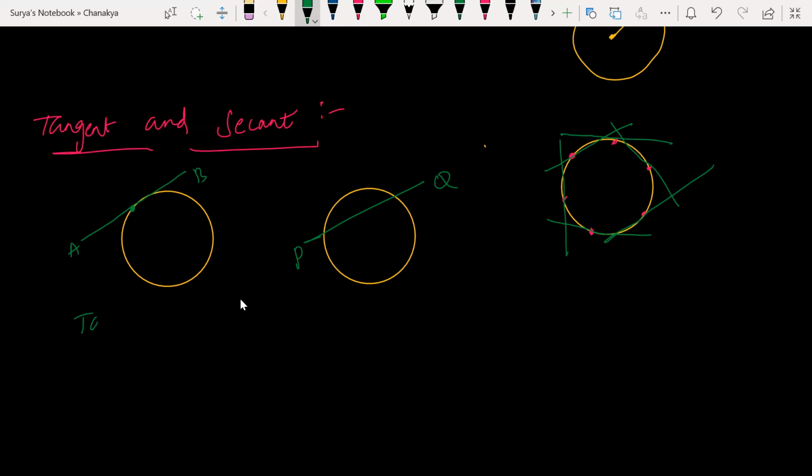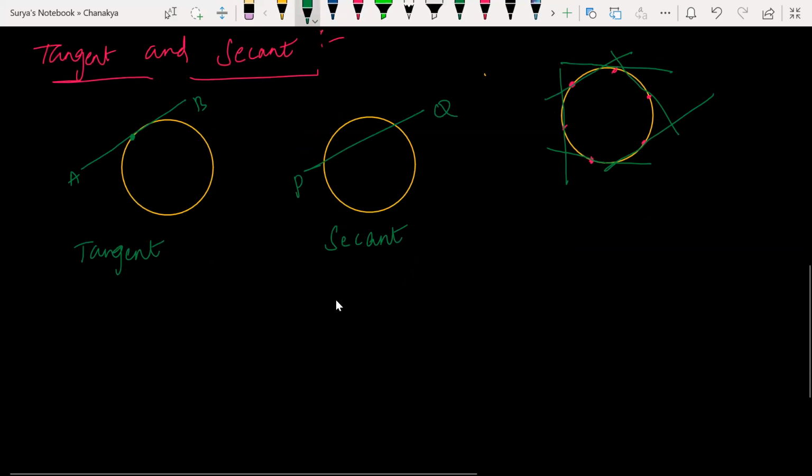Yes, sir. So tangent is A to B. Here secant. All right. So secant passes through the circle while tangent just touches the points. Exactly. Does the secant divide the circle in quarters or something like that? It is not like that. It just passes through 2 distinct points. Like this is a secant, this is a secant, this is a secant. Clear?